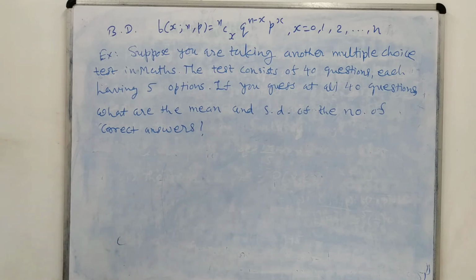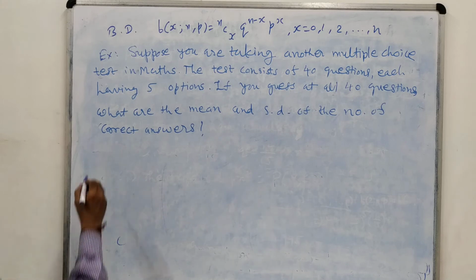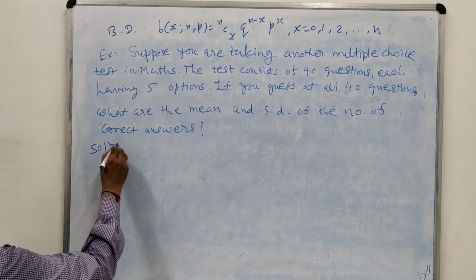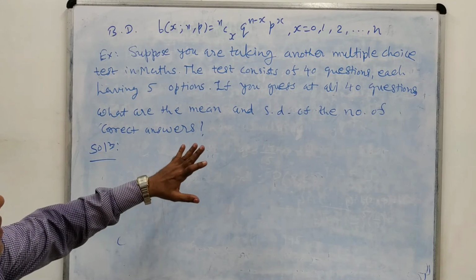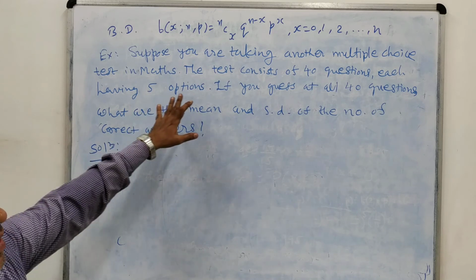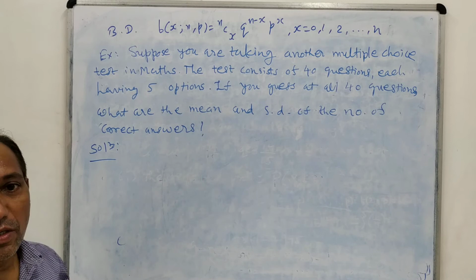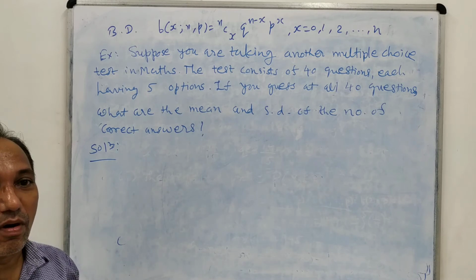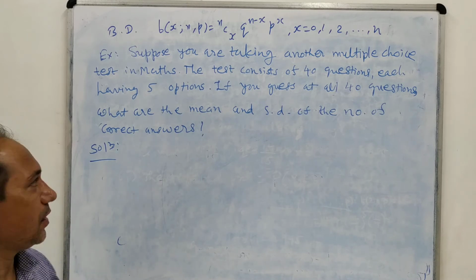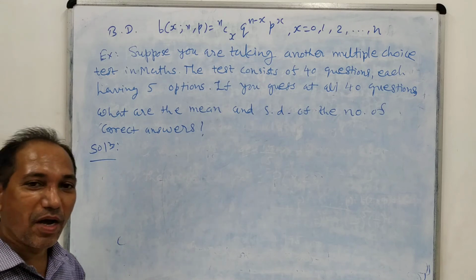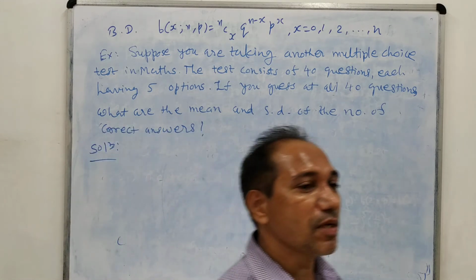So this is also very simple. So there are 40 questions in a test, and each question is given 5 options. So what is the probability of getting the answer to be correct? Obviously there are 5 options, so one option will be correct.